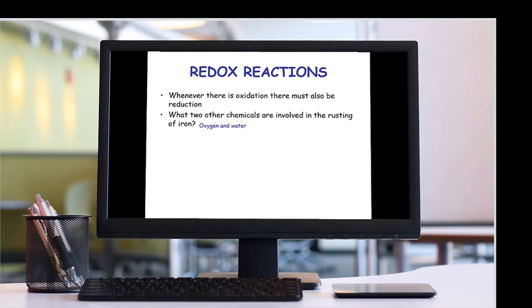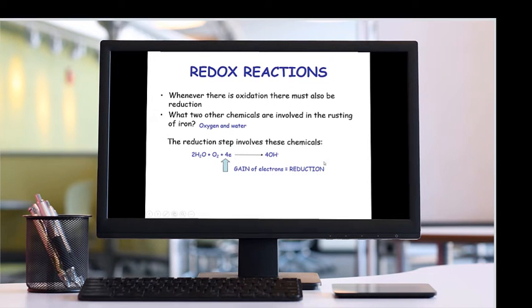You can think of the other two chemicals which are involved in the rusting of iron. These are oxygen and water. The reduction step involves these chemicals. Water and oxygen take 4 electrons to convert into hydroxyl ions. As the gain of electrons is reduction, this is the reduction process. Dissolved chemicals in the water, called electrolytes, help the electrons to be transferred.